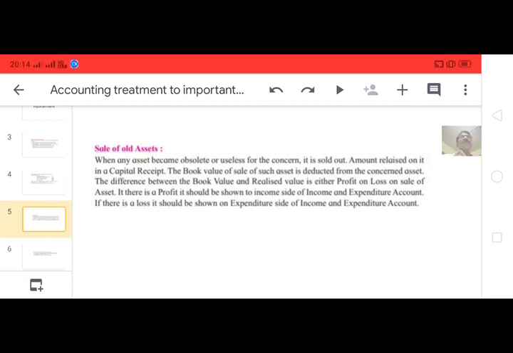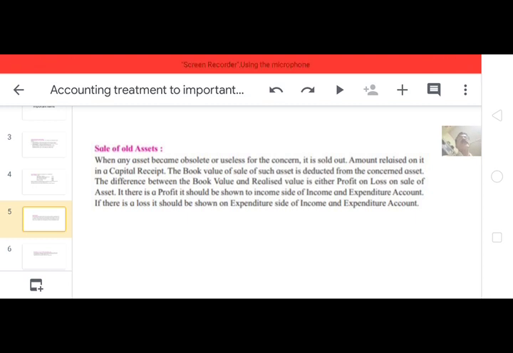And the difference between the book value and realized value, that is, what was its original cost and at what price it was sold, is either profit or loss on sale of asset. If there is a profit, it should be shown on the credit side of the income and expenditure account, and if there is a loss, it should be shown on the expenditure side, the debit side of the income and expenditure account.